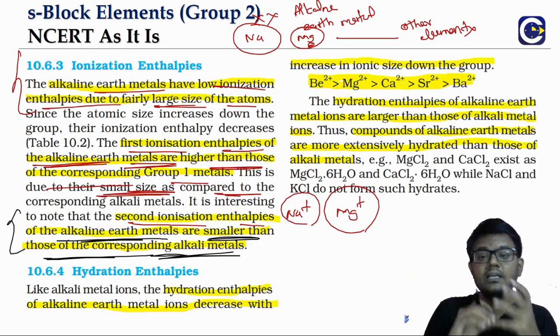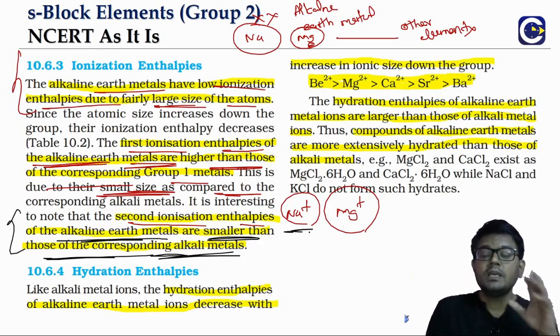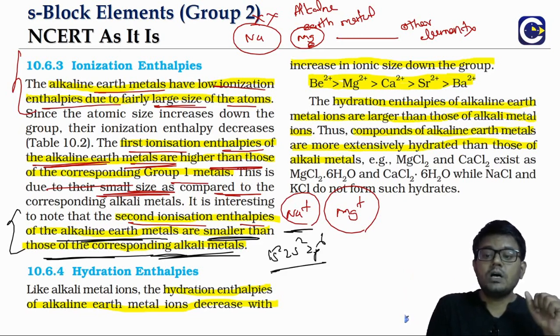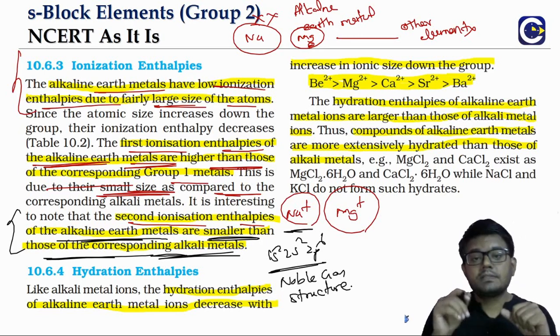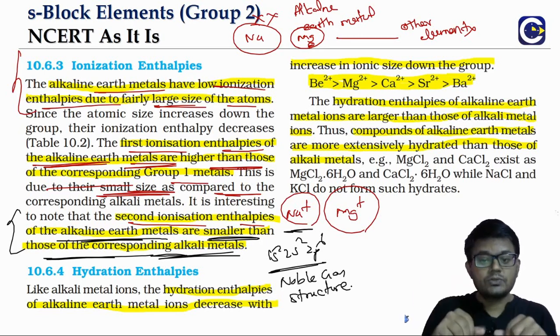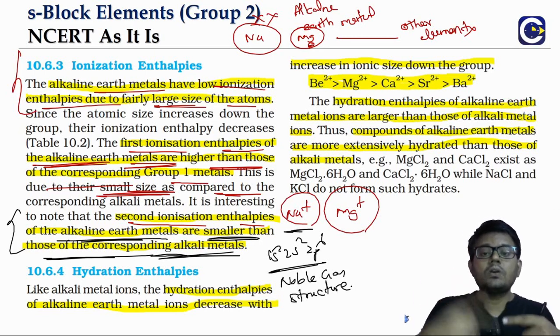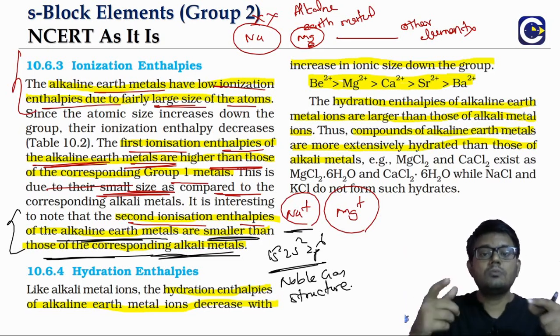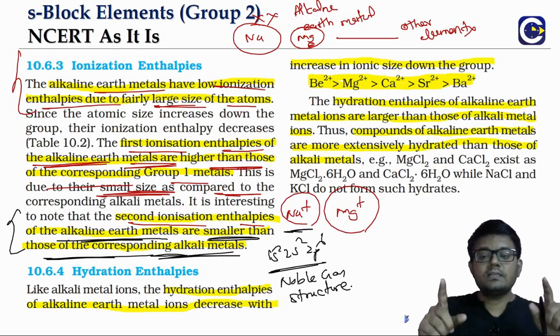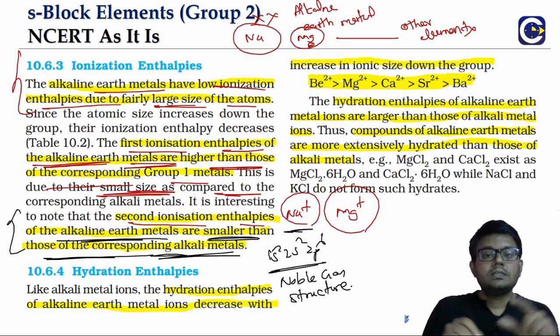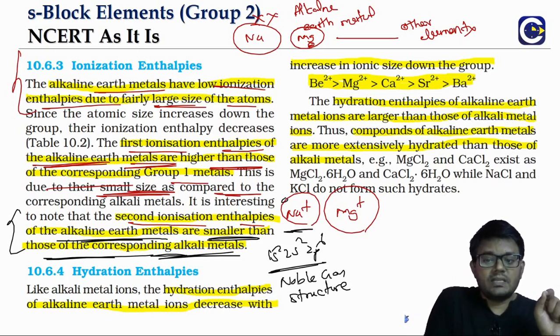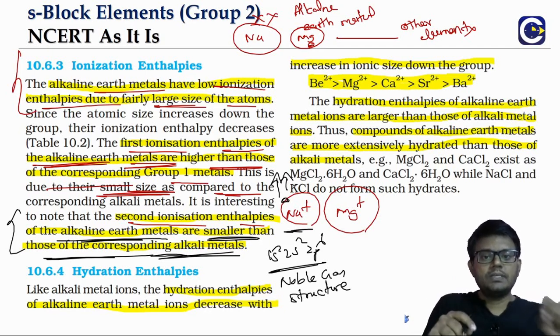When we say second ionization enthalpy, look at it. Na+, what is the arrangement? 1s2, 2s2, 2p6. Already this is the noble gas structure. So if you want to remove an electron from that, it is like disturbing the noble gas arrangement. So definitely it will require a lot of energy, and that is the reason why the second ionization enthalpies of alkali metals will be very, very high. Because if you want to remove the second electron, you are disturbing the octet.